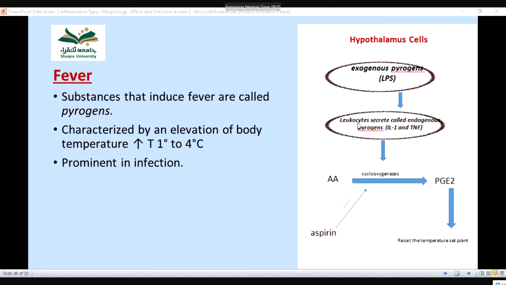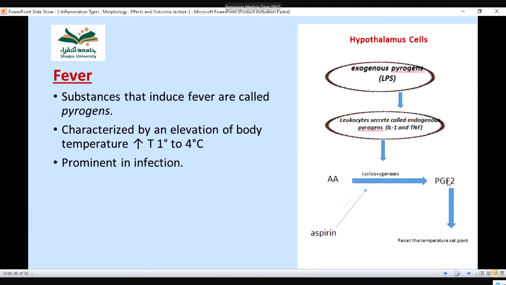Here it is written that leukocytes secrete interleukin 1 and tumor necrosis factor. As I told you, whenever there is inflammation, the white blood cells secrete more and more interleukin 1 and tumor necrosis factor, and these then change arachidonic acid to PGE2, this prostaglandin, more and more.